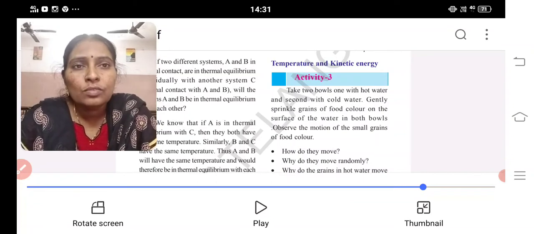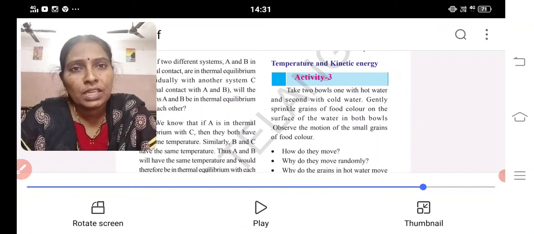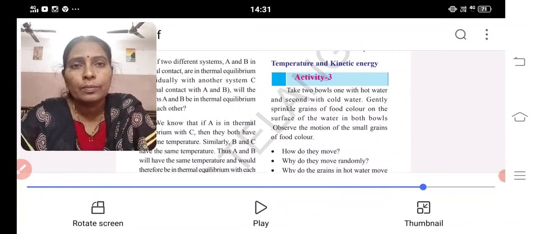Already we discussed what temperature is. The degree of hotness or coldness is said to be temperature. To understand that concept, he gave us 2 simple examples.